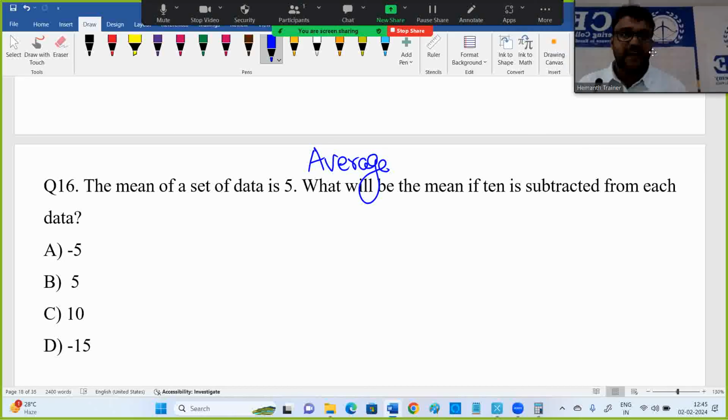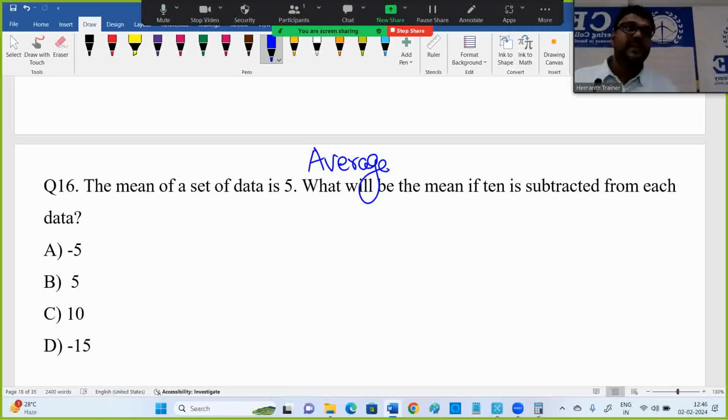Mean of a data is 5. If 10 is subtracted from each data, what is the new average? Yes, the answer is 5.